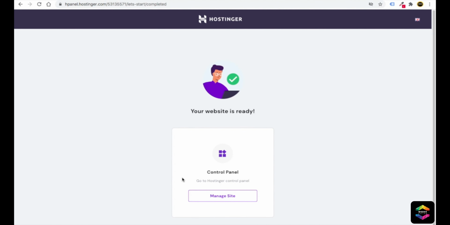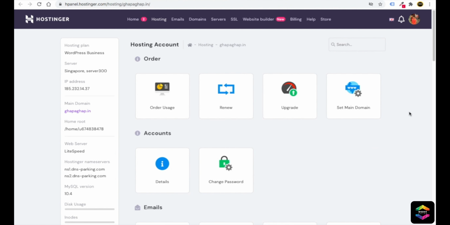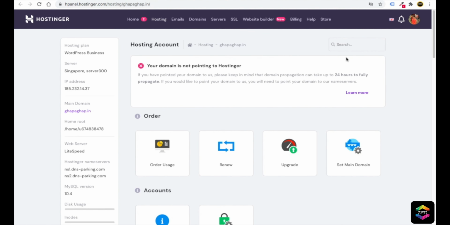Then here you can see it will show you the control panel of Hostinger. The Hostinger control panel is called hPanel. You just have to click on this manage site. So friends, you can see now you are in your Hostinger account. Very simple. Now you can see we have successfully purchased our Hostinger. I hope you have got the idea of how you can purchase Hostinger hosting.